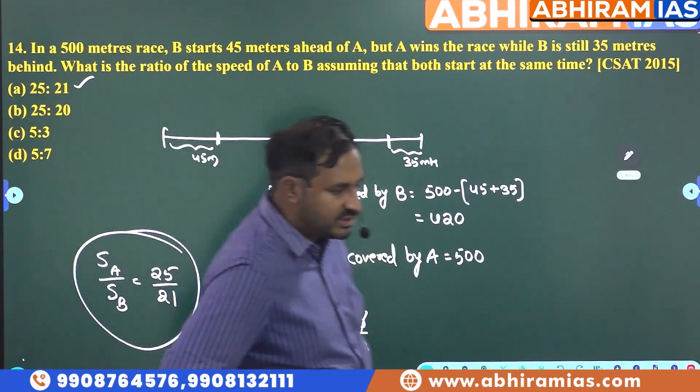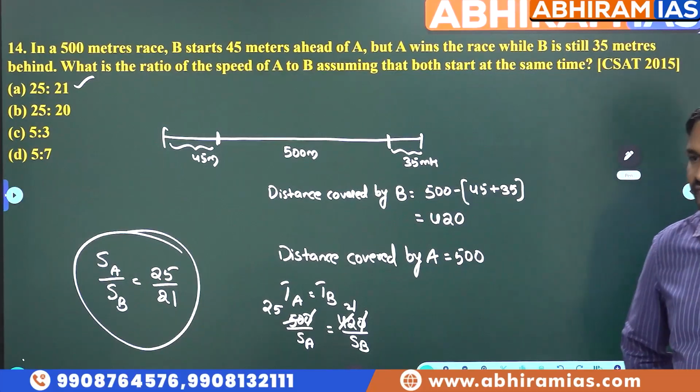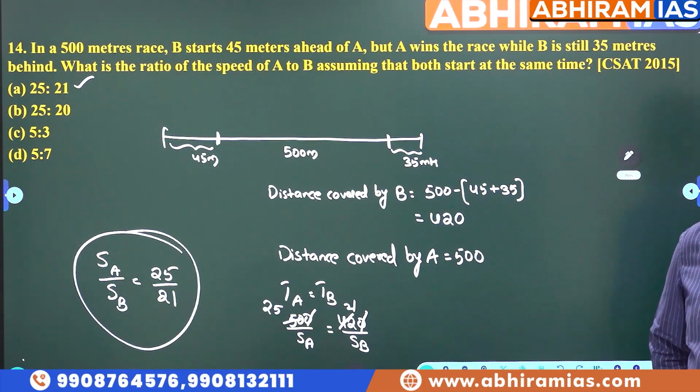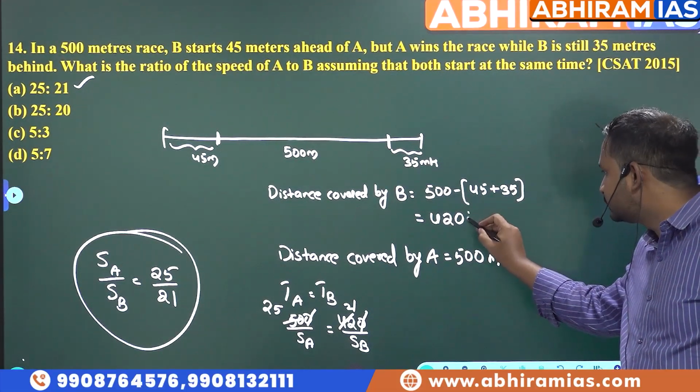Even though he was given a start, B still lost. Okay, so distance covered by B is here 420 meters. Distance covered by A is 500 meters. He will cover the total distance.